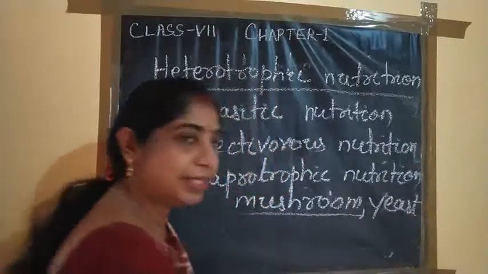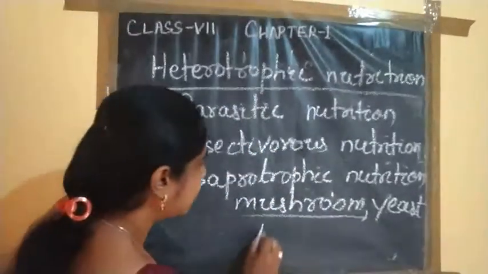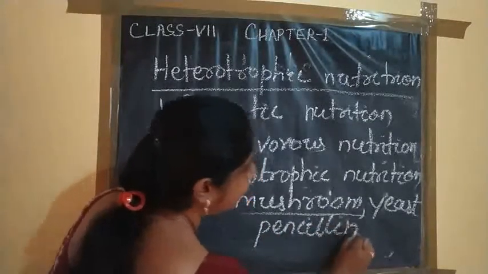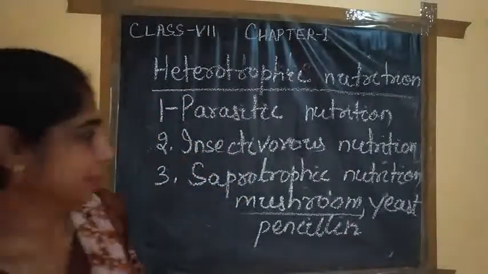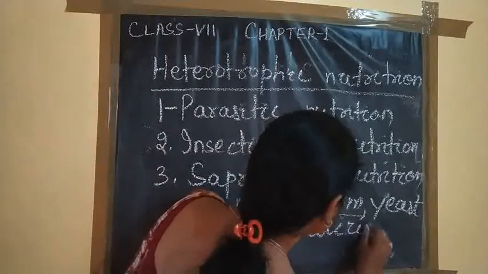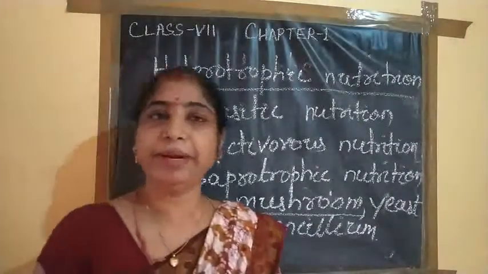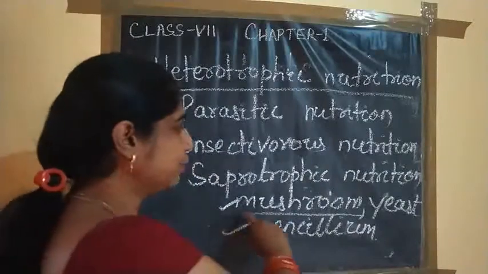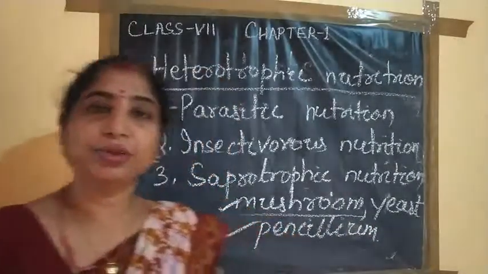And some fungus are also used for preparing medicine, for example penicillin. Penicillium is a fungus from which we prepare the medicine penicillin. So we eat two of these fungus, and this one is used as medicine.